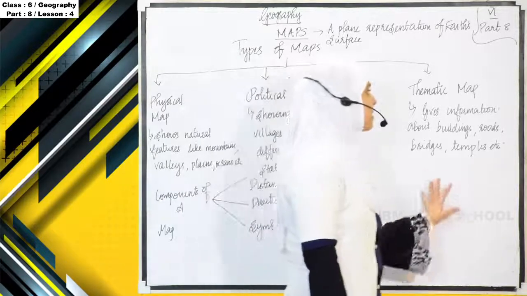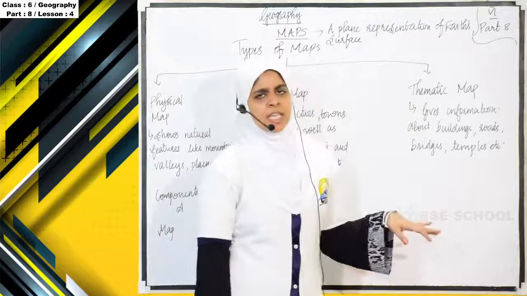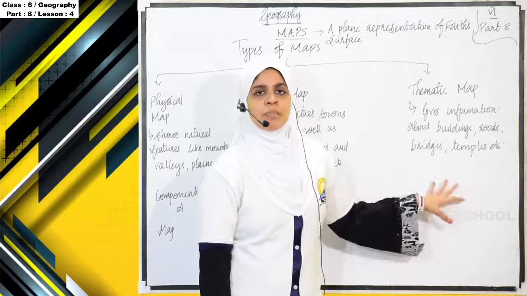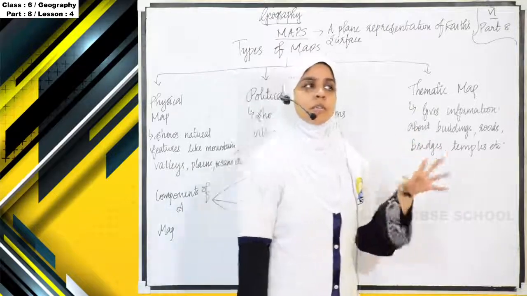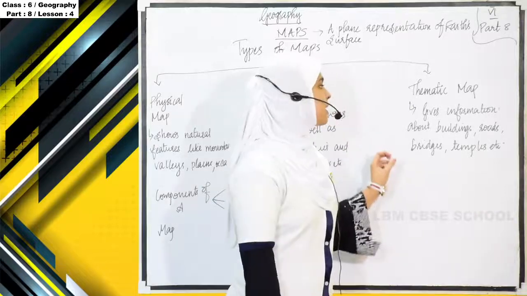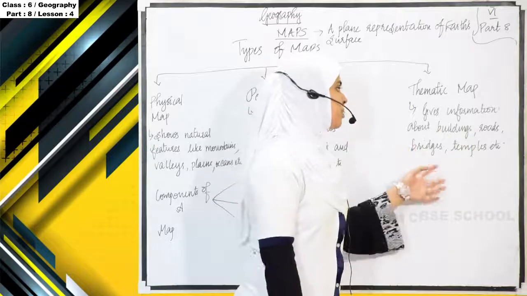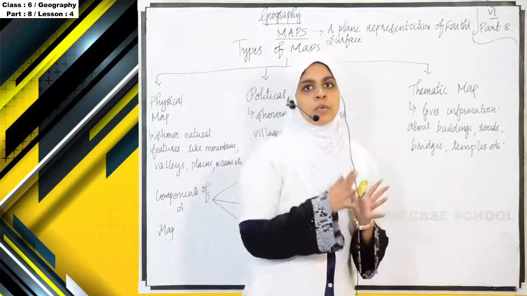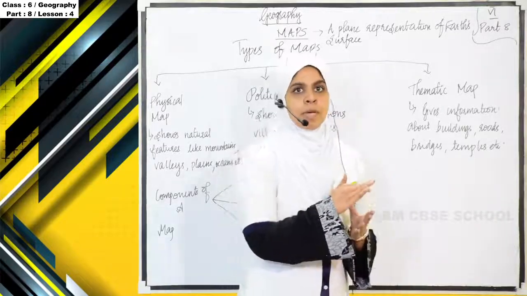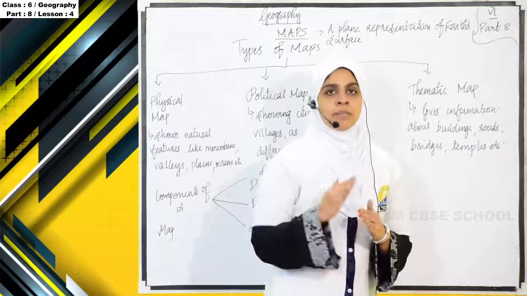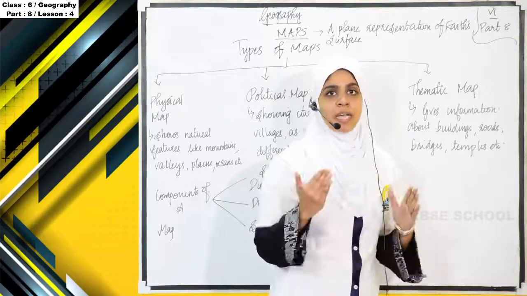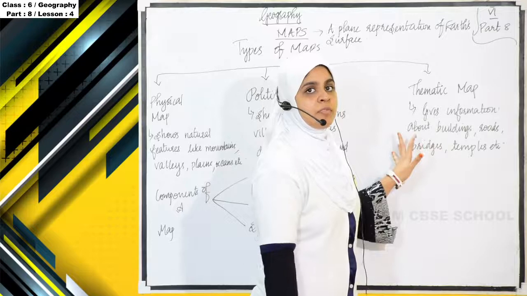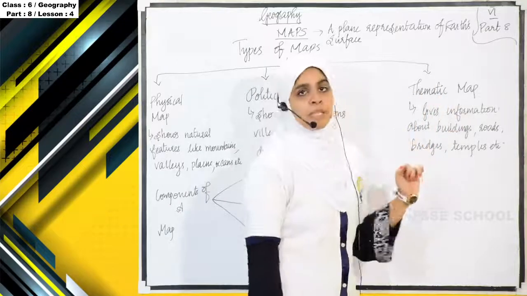Next is thematic map. Actually thematic map means it is based on some themes. Okay, so it will give information about buildings, roads, bridges, temples, etc. So what things are there? Like we want a route map. Okay, in that route map what will come under? In here some villages are there, buildings are there, factories are there. So those type of informations will be given out by thematic maps.